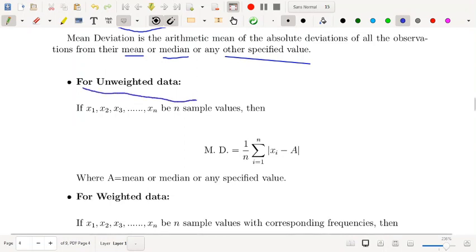For unweighted data, where there are no frequencies involved, it's a simple series x1, x2, ..., xn, n simple values.